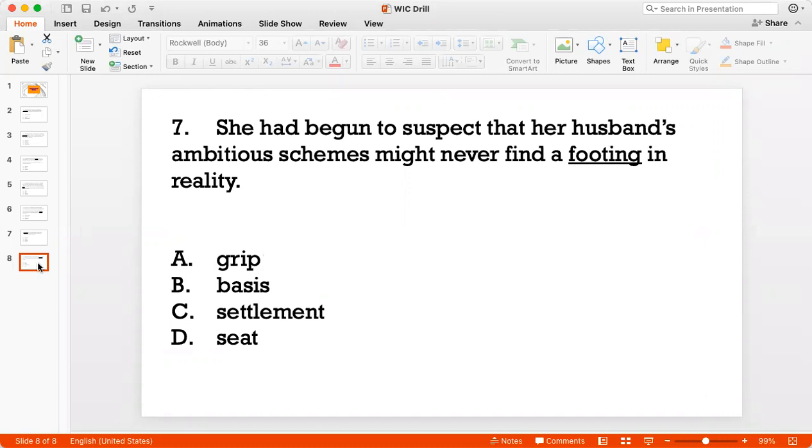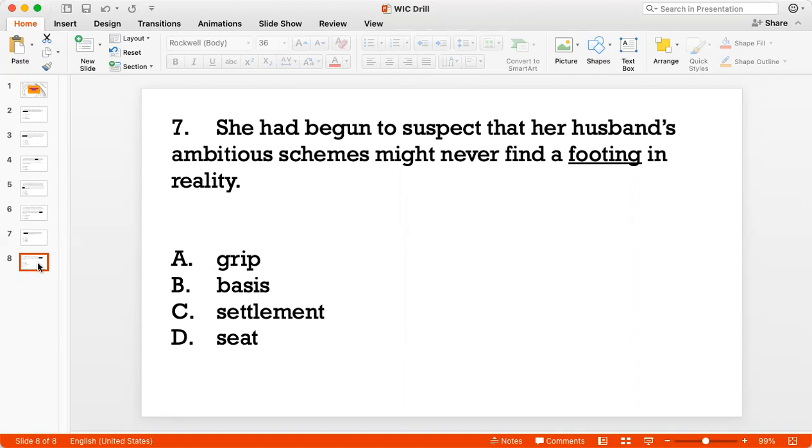And the woman is now suspecting, the woman worries that all those ambitious schemes might never find a footing in reality, which is to say that these schemes will just remain schemes. They won't turn into real enterprises, real businesses, real outcomes, right? So she worries that the husband has a lot of ideas, but those ideas won't turn into reality.